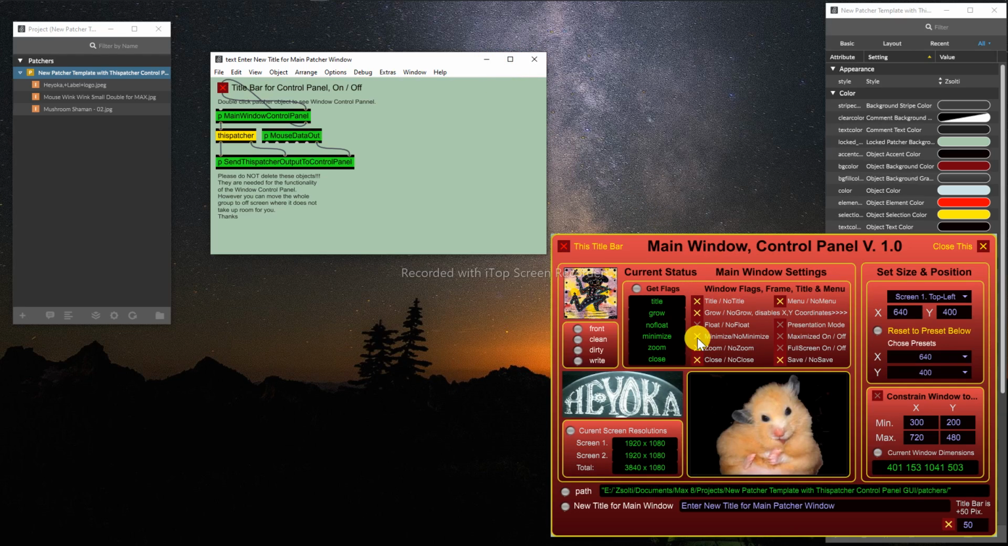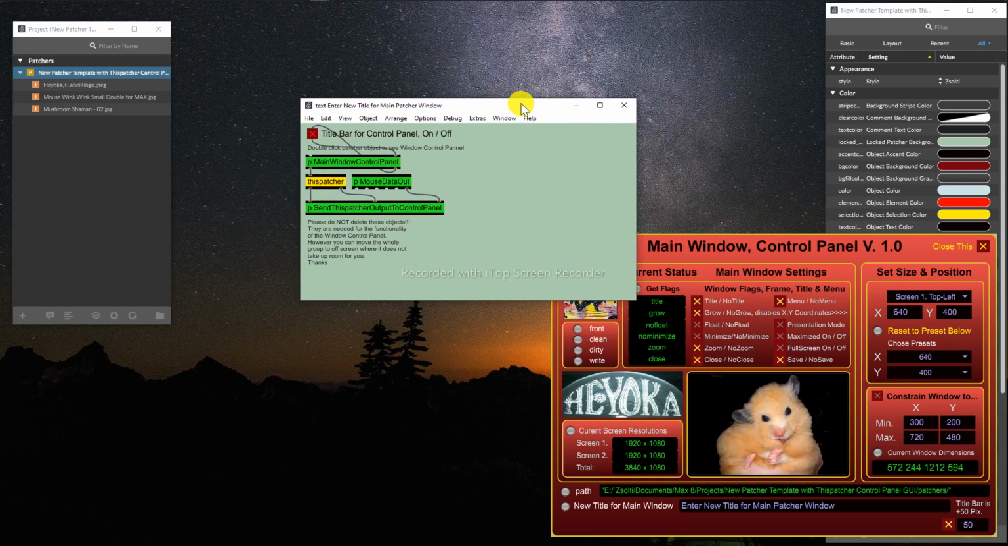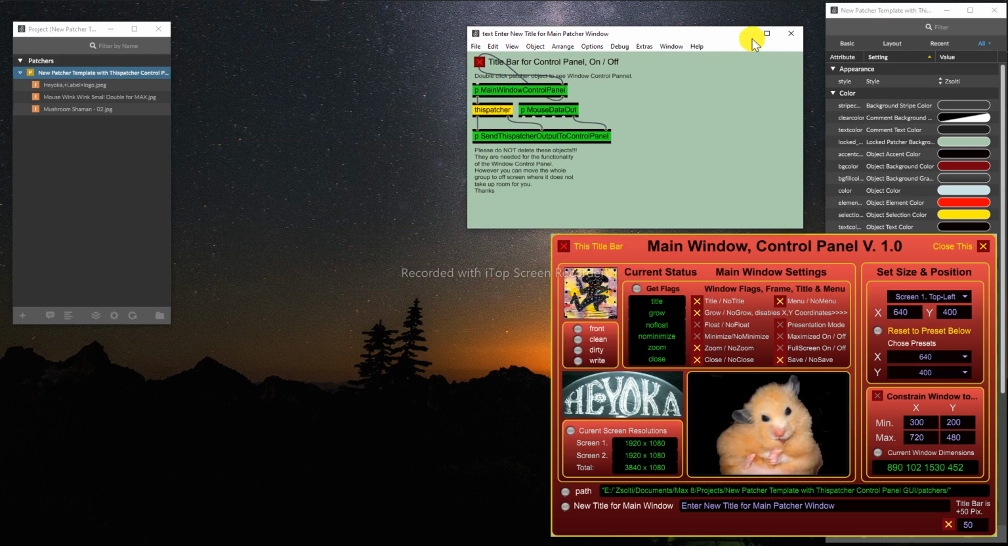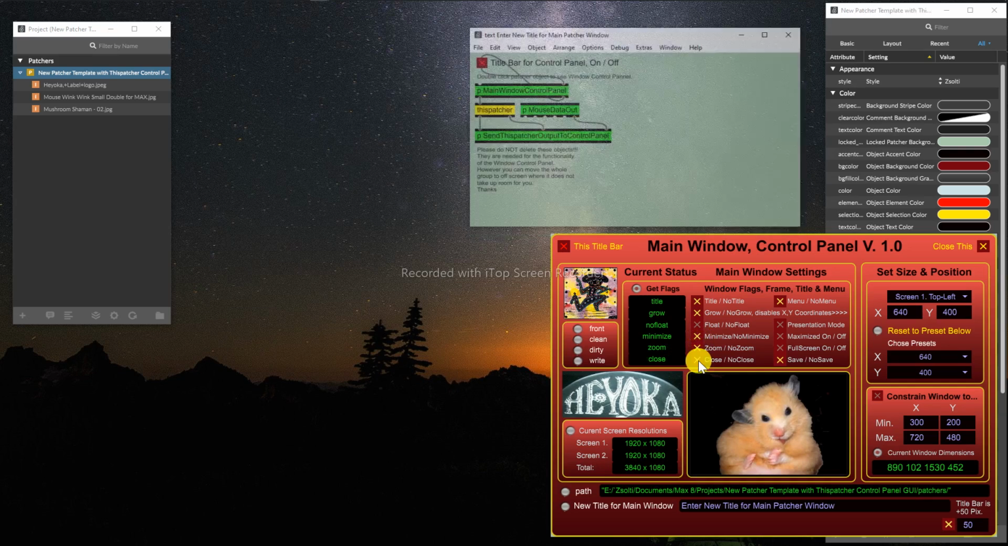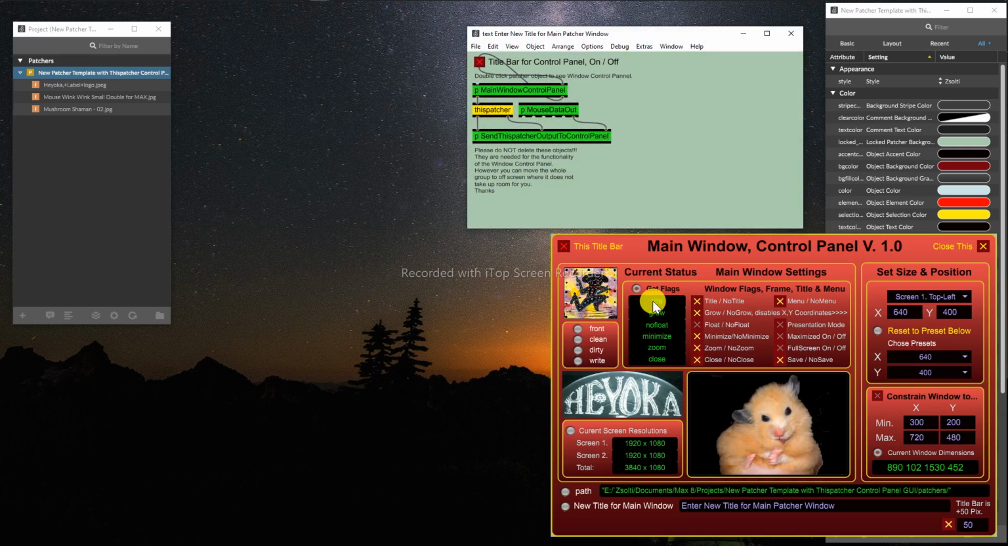So here we can disable them individually. See this one went gray. That means it's not active. I can click on it, but it doesn't do anything. Zoom, same thing. Zoom disappeared. Close disappeared. But we still have title bar and menu bar. So you can choose whatever you like, and it updates here because it automatically queries the dispatcher object to tell you if it actually happened.